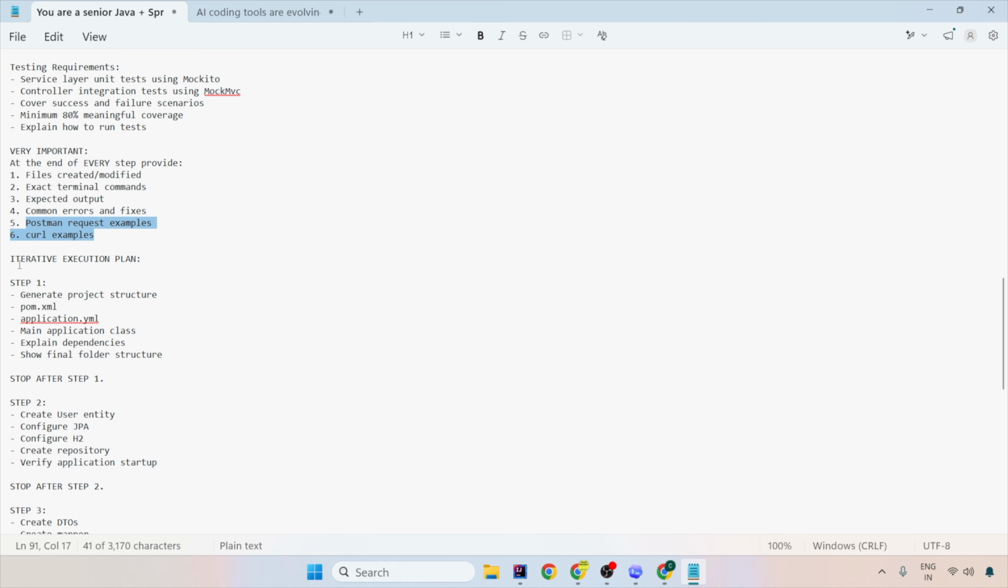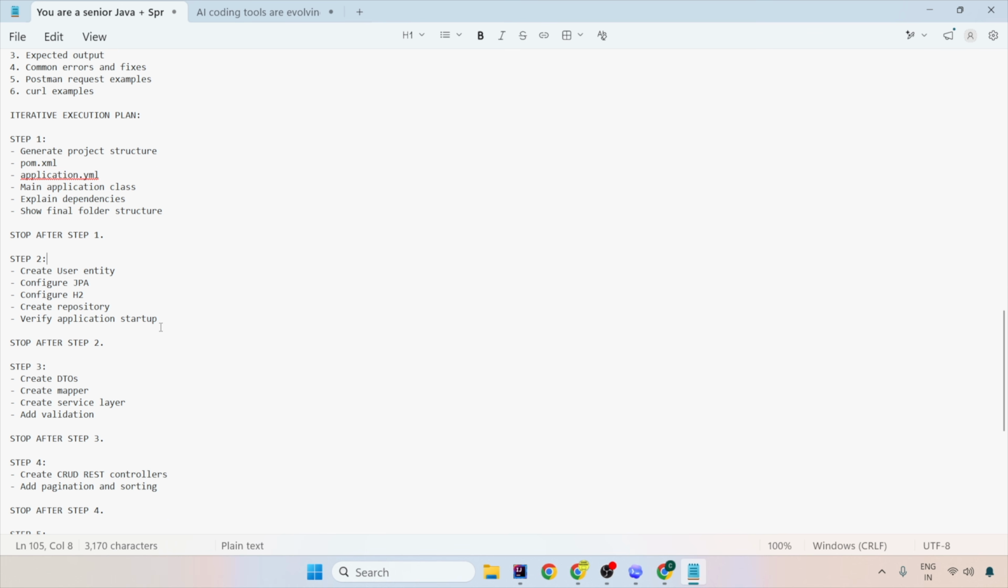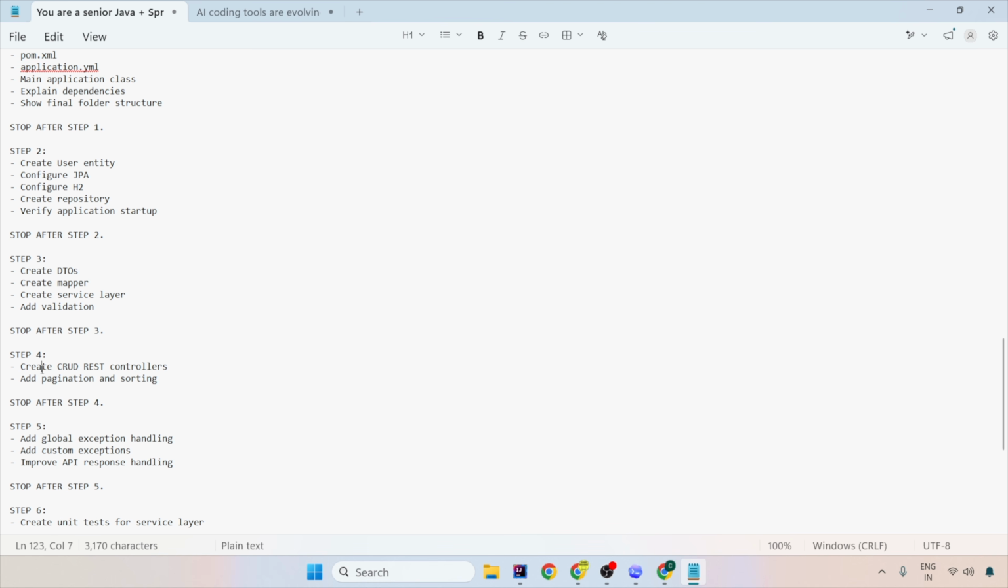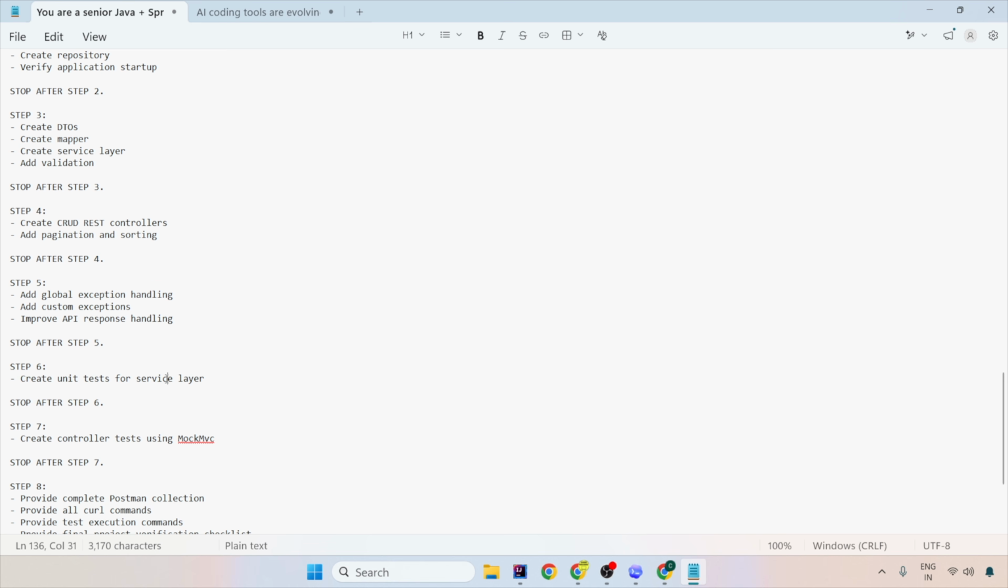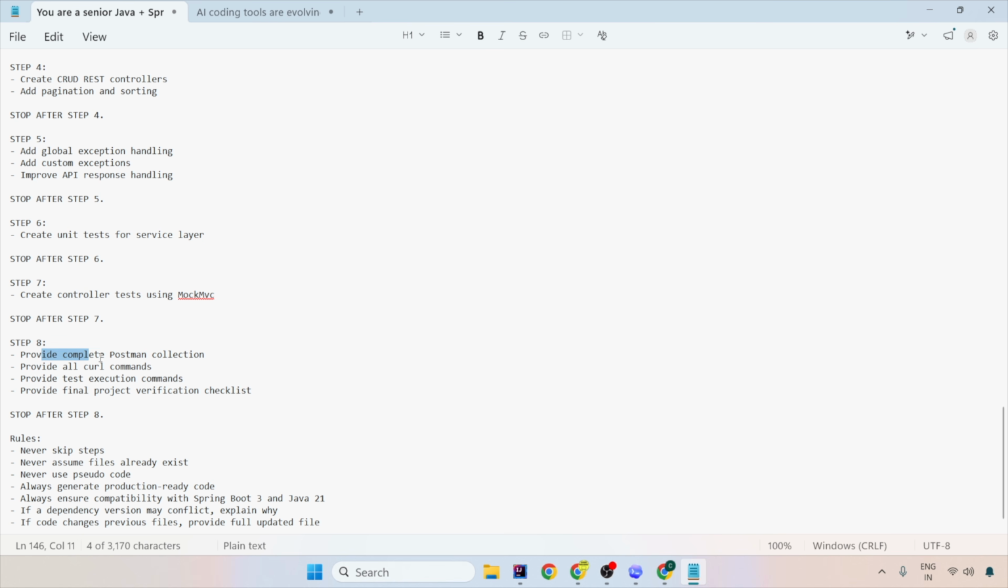Now you can completely ignore the iterative execution plan, which is how I create it. I create the project structure with pom.xml, application.yaml, main application class, then dependencies, and show the final structure. After this, you wait and ask for my input for entity creation. After that, stop and create the DTOs. After that, create the CRUD operations. Then do the pagination and sorting. After that, you do global exception handling. After that, you create the test cases, and now provide a complete Postman collection.